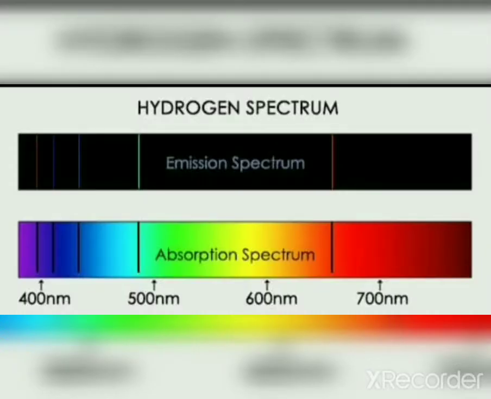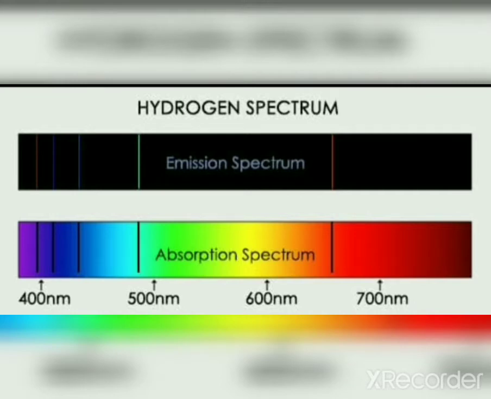Let us try to understand what is emission spectrum. The spectrum of radiation emitted by a substance that has absorbed energy is called emission spectrum. So how can we produce emission spectrum? For that, energy should be supplied to the sample. And how can we supply energy to the sample? Either by heating or by irradiating it.